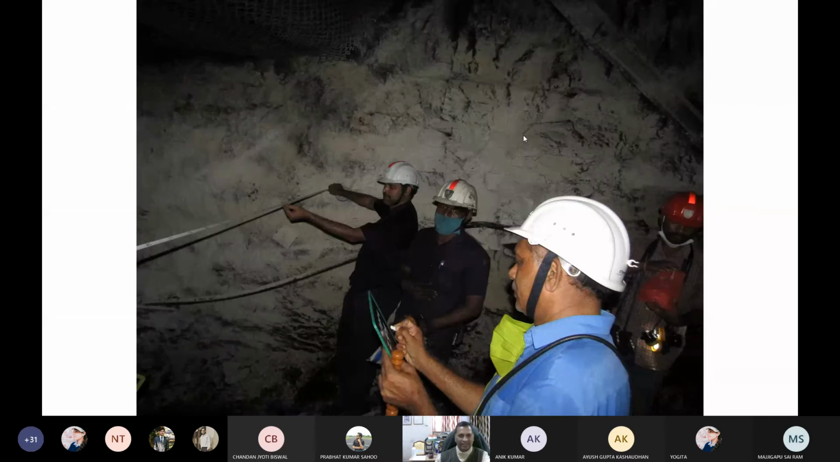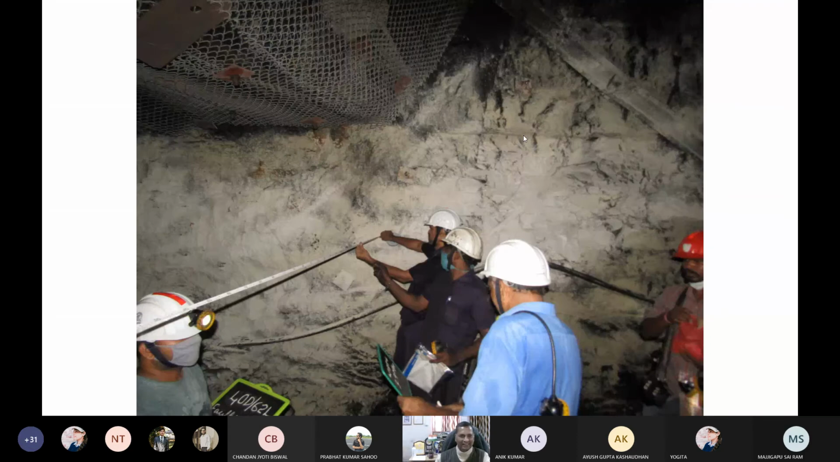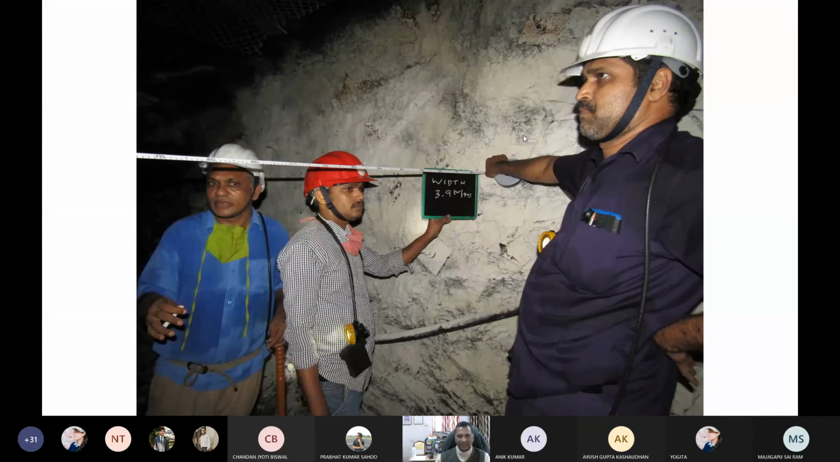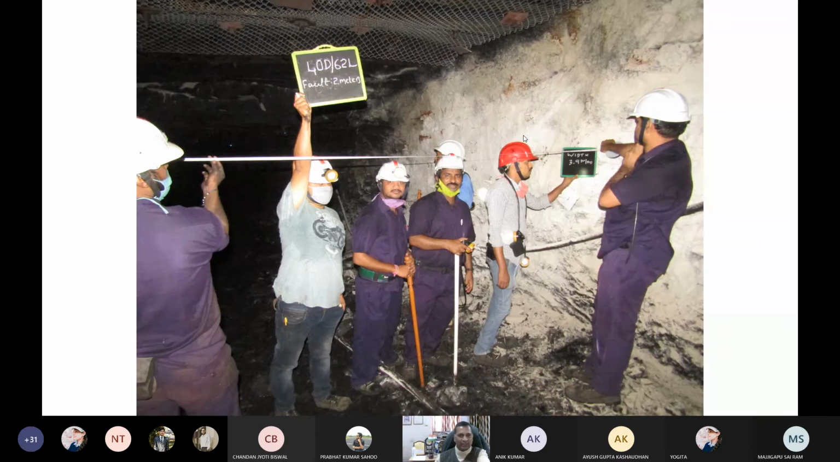And now you see the situations in the gallery and the disturbances on the roof, with some slips and so many things, right? Here the width of the gallery is only 3.9 meters. And here, 40 dip, 62 level, that was the 61, 62 level. There is a fault, my beloved students. Here you see a 2 meter fault is there. This is a fault plane, which is striking in this direction and dipping like this.